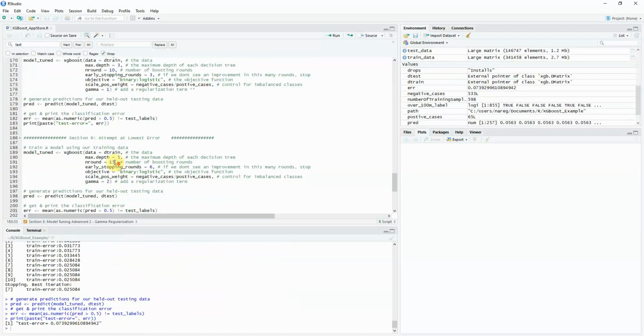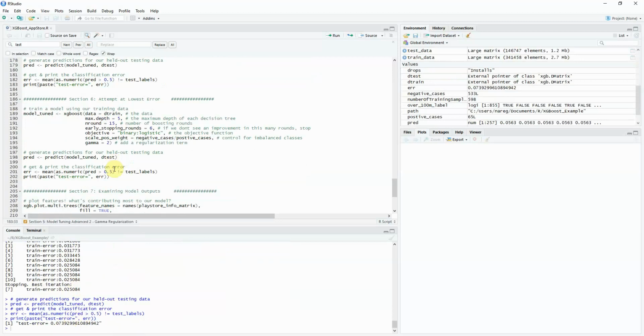So after that, this is my attempt at creating the lowest error with all of the different parameters that we talked about. The parameters that I chose were max depth equals 5. So that means that there's 5 layers, or 5 places where the decision tree can split. We also have the number of rounds set to 15, so it'll run the model 15 times. It stops the model at 6 if it doesn't improve much.